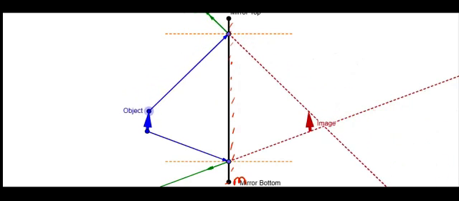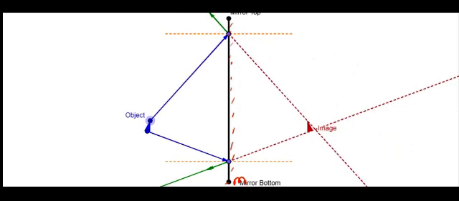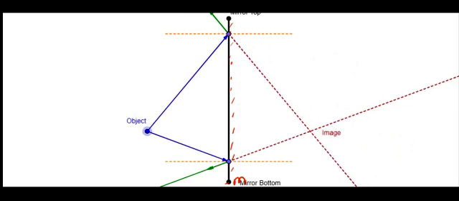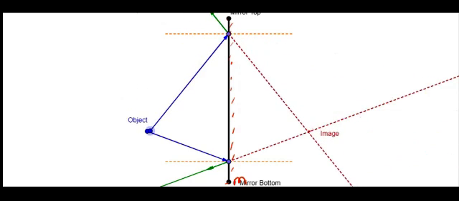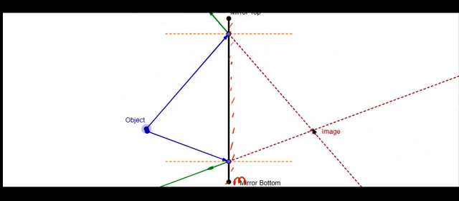Observe carefully, the image size also decreased. See, 1 point, and there is also 1 point. So the light rays appear to be coming from which point? From 1 point, that is called the image. What type of image is forming here? Virtual image. So now I will write on the board one by one all the points.